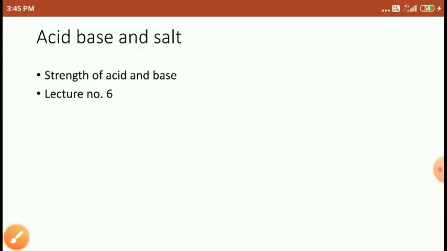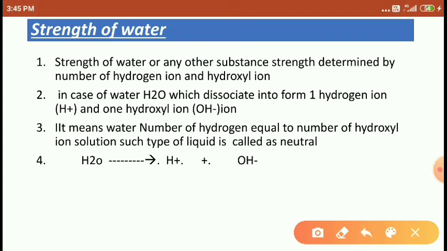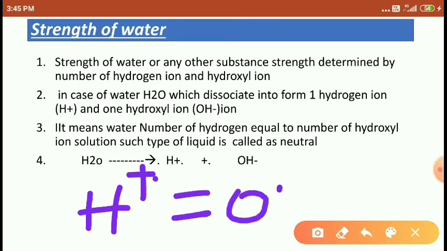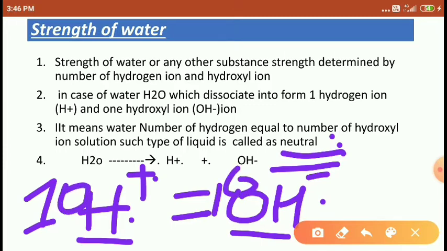Such a solution is called neutral. For any solution or any substance in which the number of H plus ions, that is hydrogen ions, is equal to the number of OH minus ions, that is hydroxyl ions, we call it a neutral solution. Understood, students? One hydrogen ion means one hydroxyl ion; 10 hydrogen ions means 10 hydroxyl ions.